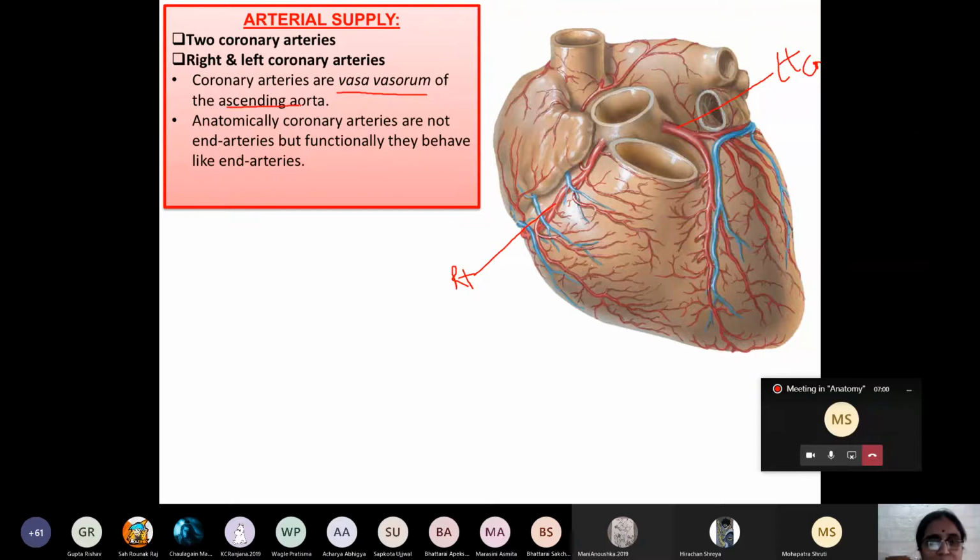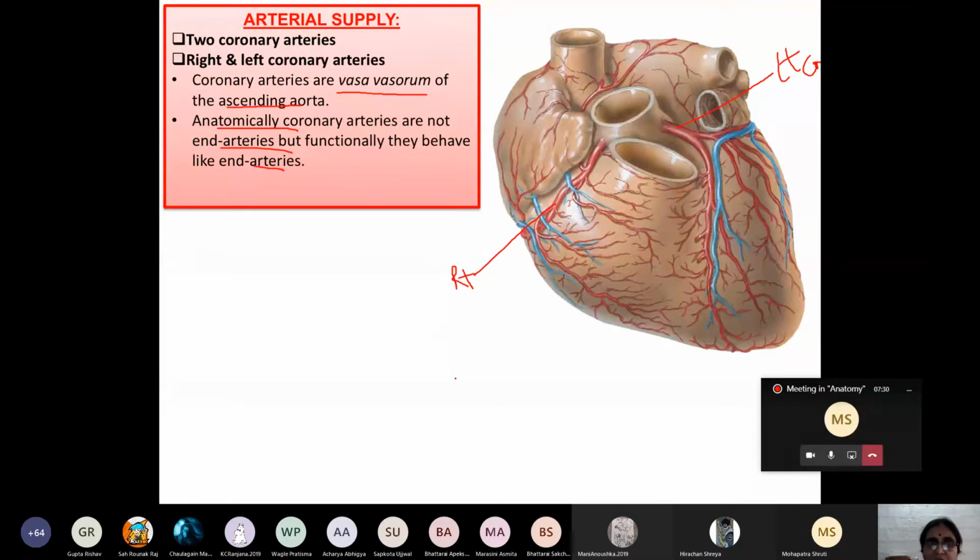There is a very important concept that you should always remember: anatomically, the coronary arteries are not end arteries, but functionally they are end arteries. They behave like end arteries. Right and left coronary arteries are physiologically end arteries, whereas anatomically they are not. Clear?